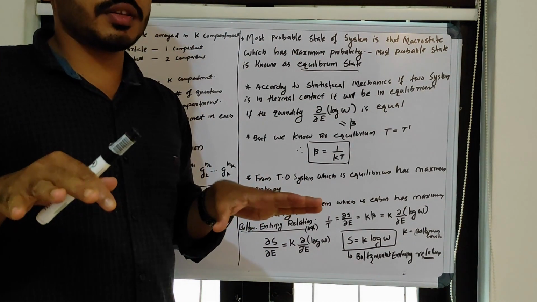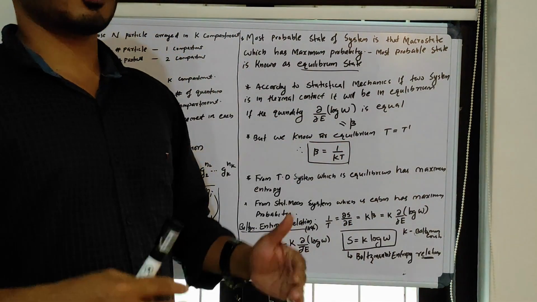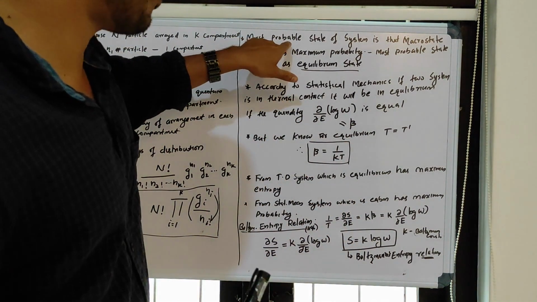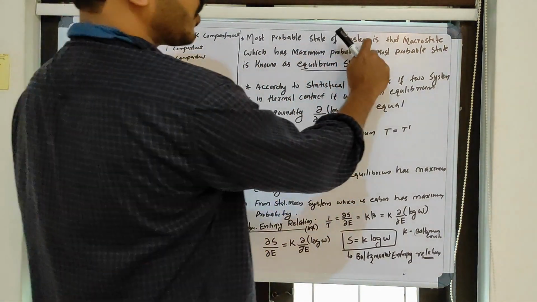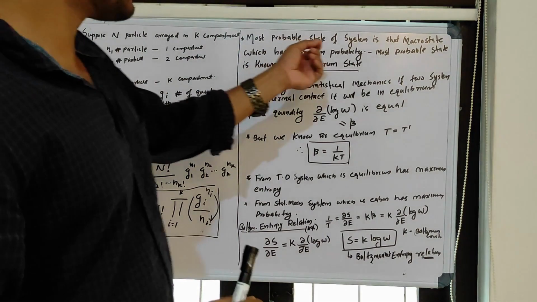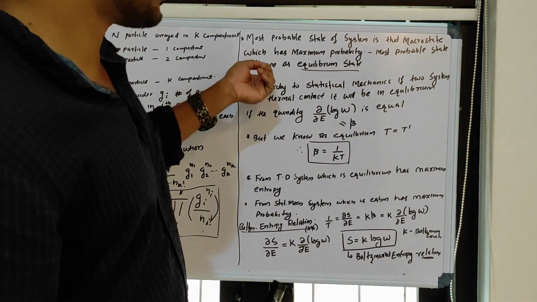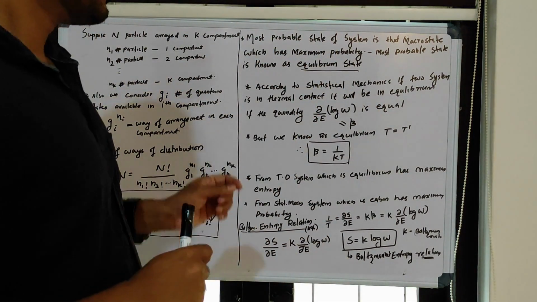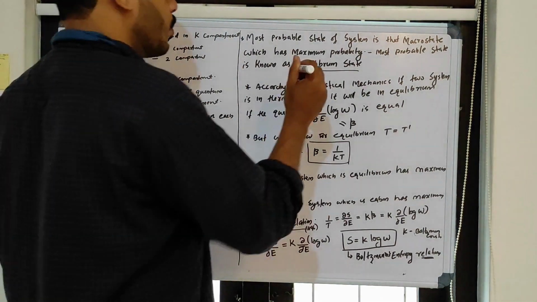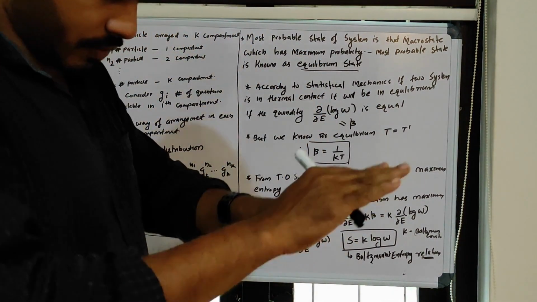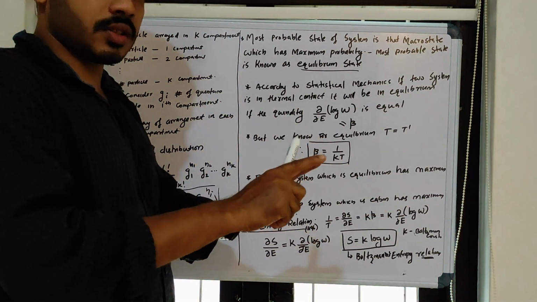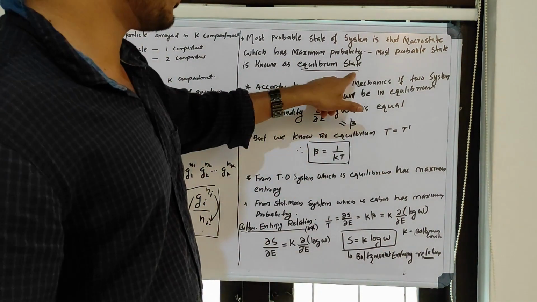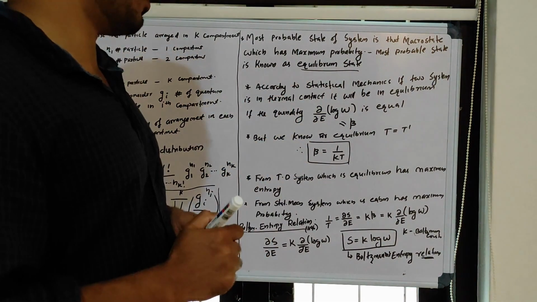The next main point I need to add in this lecture is that there are different possibilities, because we have a macro state and different types of micro states. The system can access any one of the states. The most probable state of a system is that macro state which has the maximum probability. The most probable state is known as the equilibrium state in statistical mechanics. So if one state has the maximum probability, such a state is known as the equilibrium state of that system. This is a very important point.